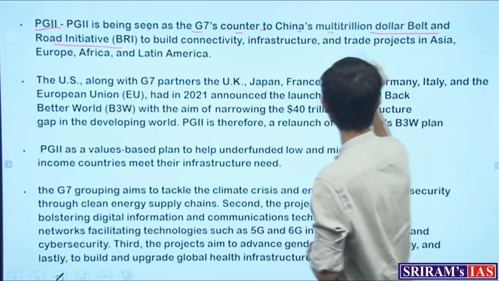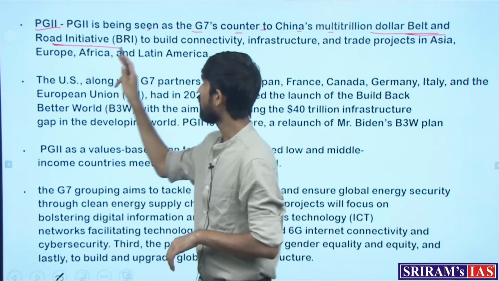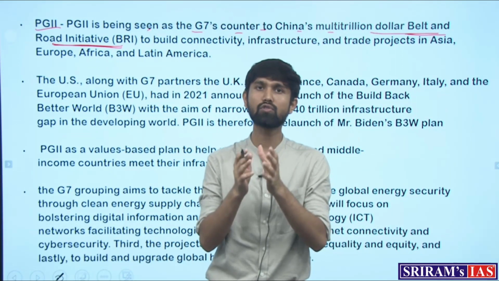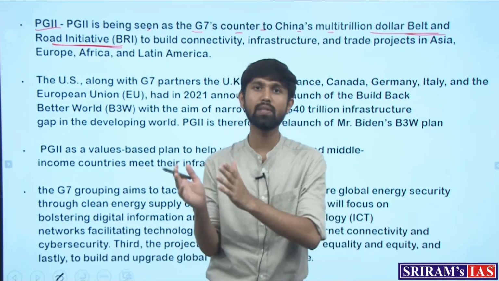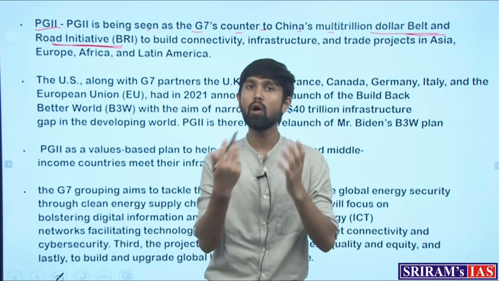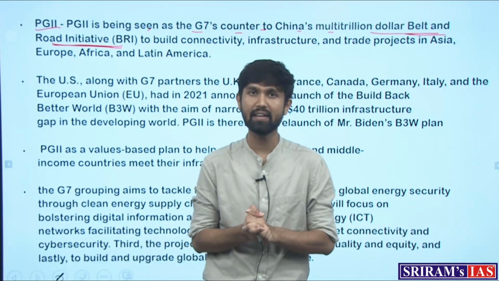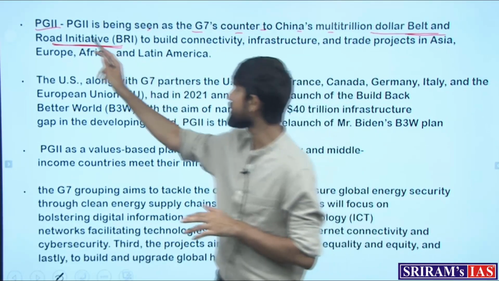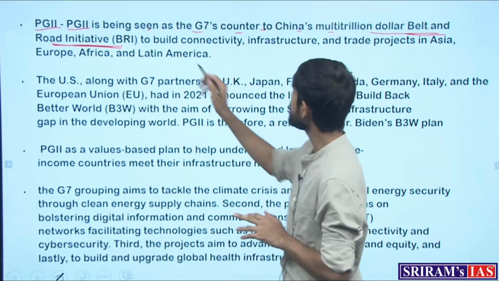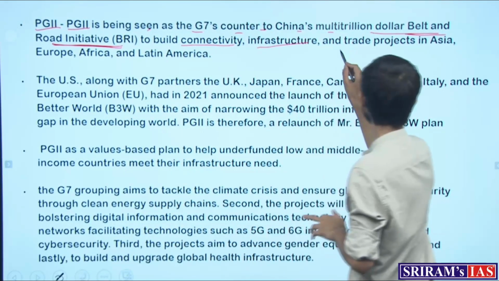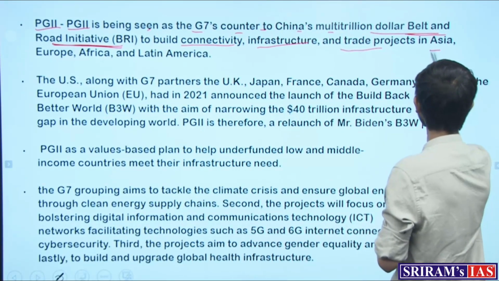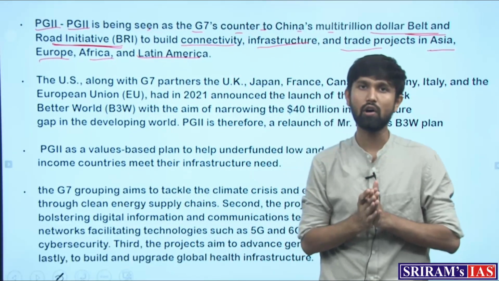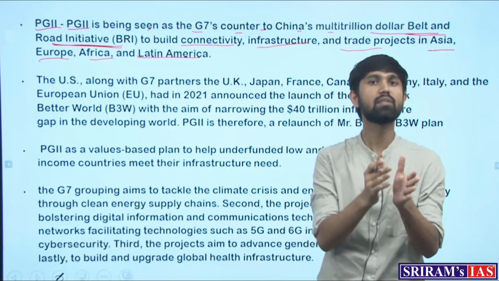So this is together known as the Belt and Road Initiative, which is a multi-trillion-dollar project, using which China not just wants to increase connectivity with itself with these other countries, but also possibly secure a lot of its military interests. That is why G7 countries want to counter this initiative with this new initiative that it has brought. What is this new initiative? It wants to build connectivity, infrastructure and trade projects which they want to execute in Asia, Europe, Africa and Latin America.